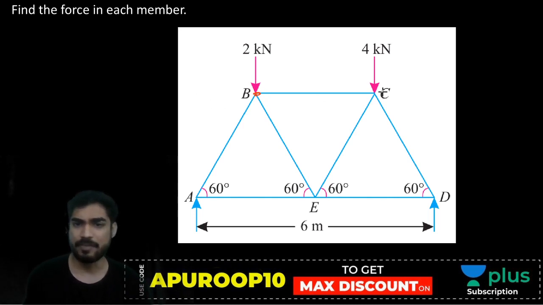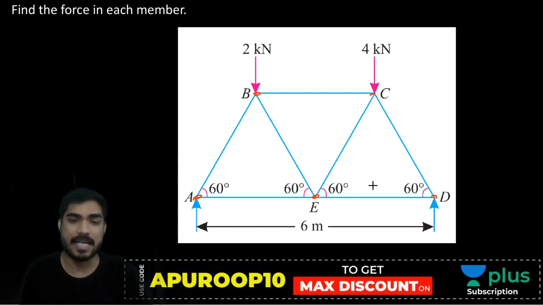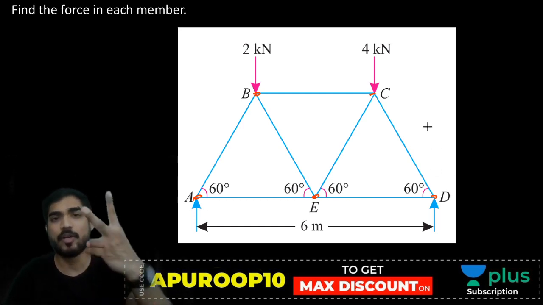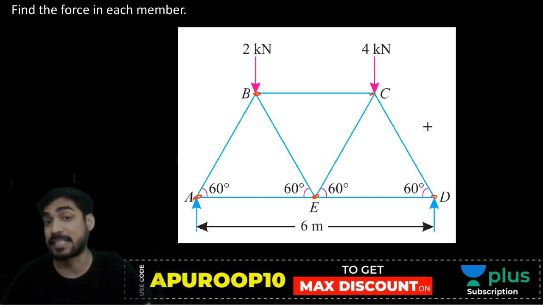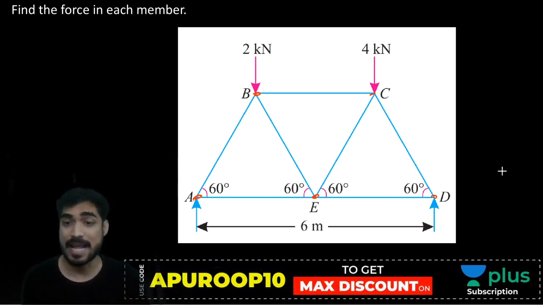No. At every joint there are at least three unknowns, right? कम से कम तीन unknown हर जगह मिल रहे हैं. So what you need to do is first find the reaction. If you find the reaction at A and reaction at D, then at joint A and joint D there will be only two unknowns. If you don't find the reactions, then there are three unknowns. But if you find the reactions, then there will be only two unknowns. So let's find the reaction.